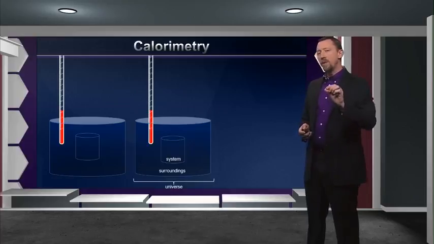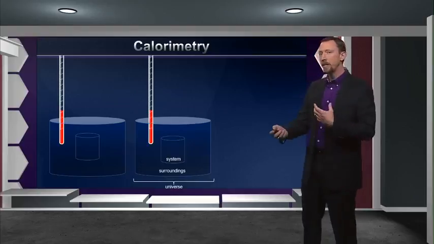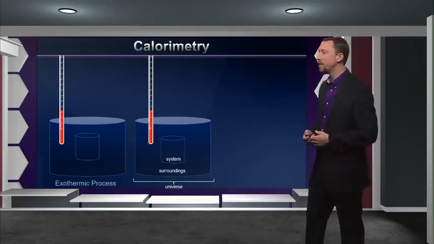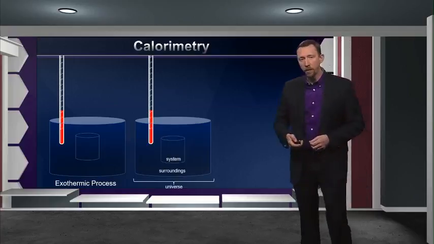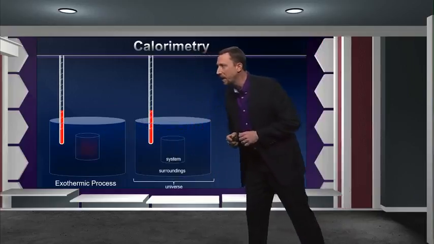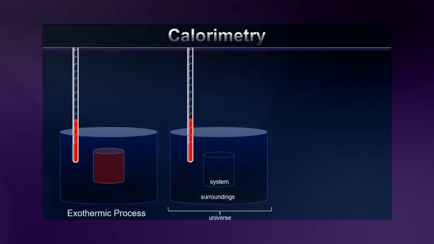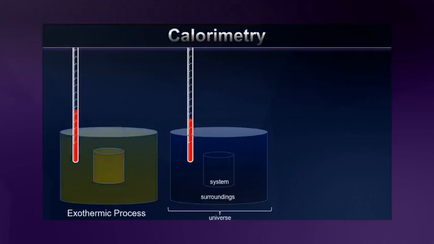But if my closed system contains some kind of chemical reaction or process going on that releases or absorbs heat, I'm going to see a change in that system. Let's think about an exothermic process. In the case of an exothermic process going on over here inside of the system, it's going to release heat and the system will, of course, correspondingly heat up. But we also know that heat likes to distribute itself. And so, over a little bit of time, that heat will make its way out into the surroundings and therefore heat up those surroundings. And sure enough, you'll notice that the temperature has actually gone up somewhat.